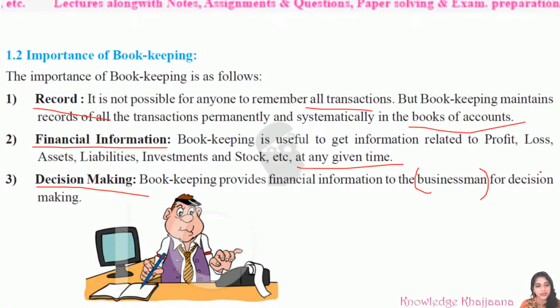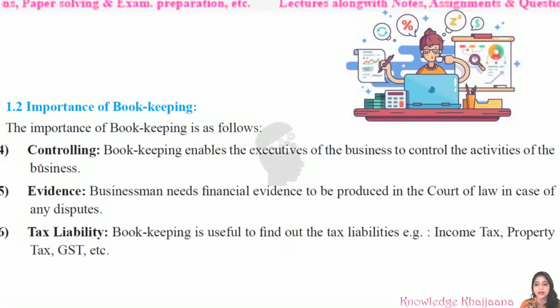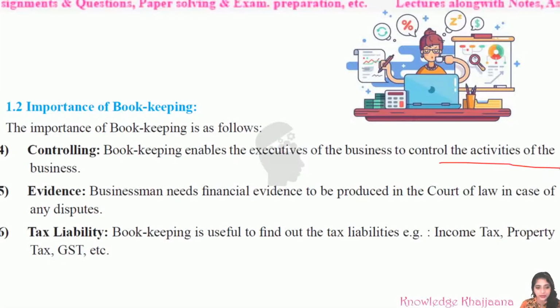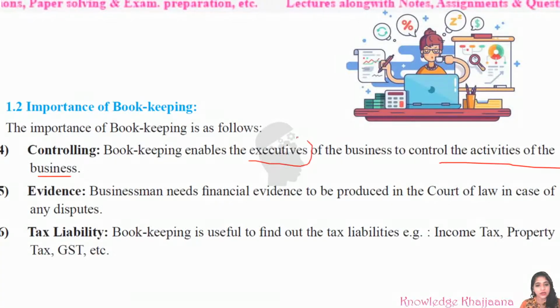Then what is another importance of bookkeeping? See, controlling. By looking at this picture you can come to know what is meant by controlling. Bookkeeping enables the executives of the business to control the activities of the business. For example, consider this is the executive of the business. Executive means the person who is working in a specific position.